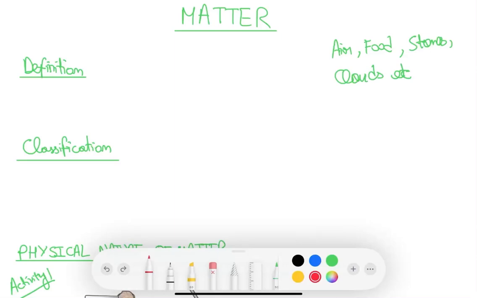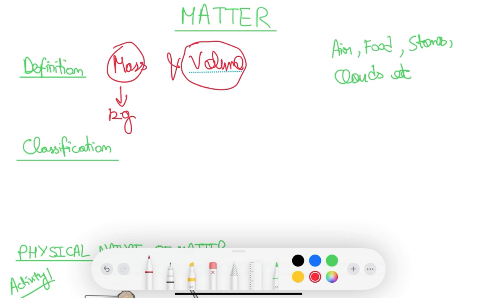Matter is something that has mass and volume. It could be air, food, stones, clouds, or anything that we see around us. The SI unit of mass is kilograms, and the SI unit of volume is meter cube.